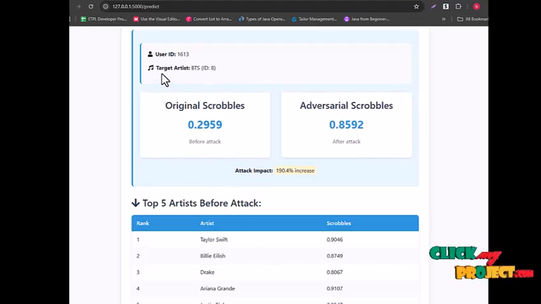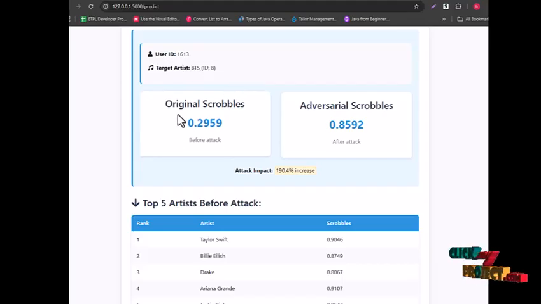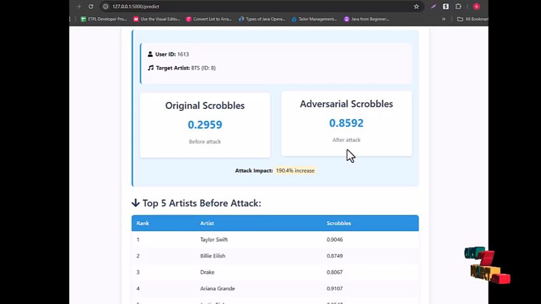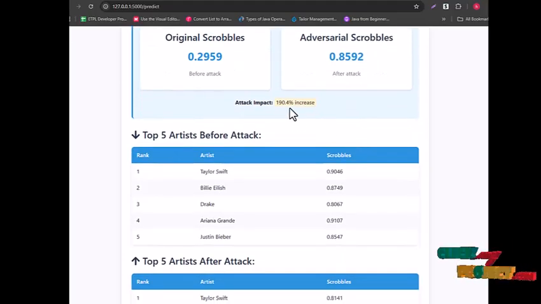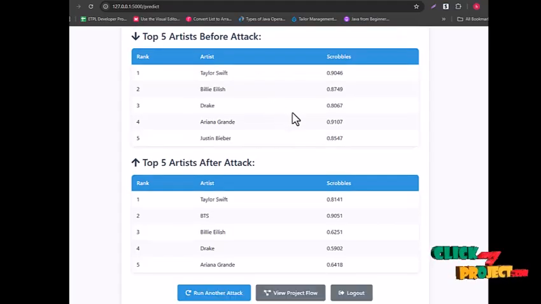Here the artist name will be displayed and the user ID, and these scrobbles are the popularity of the artist. It is the original scrobble. Previously the scrobble rate of BTS was 29%, and now after the RUP-GAN attack, the scrobble of BTS is 85%, and 190% has been increased.